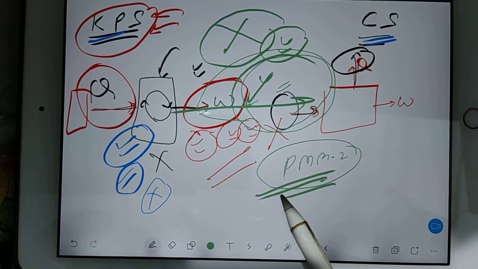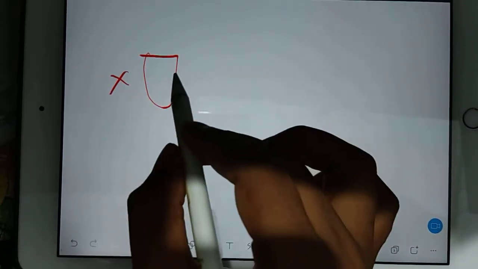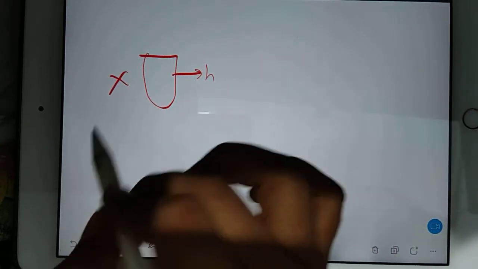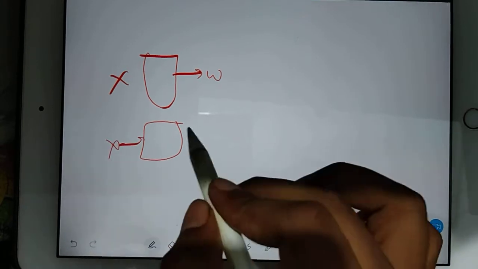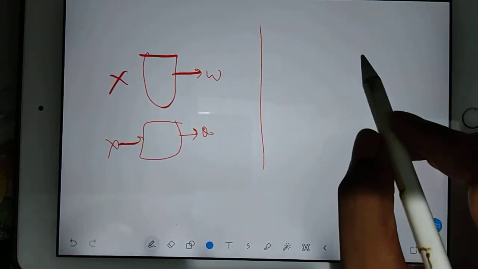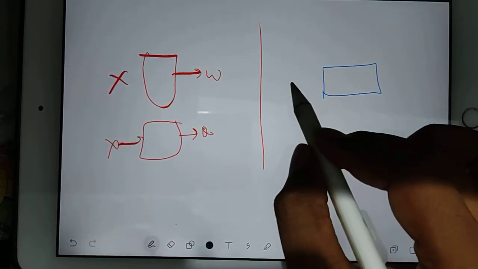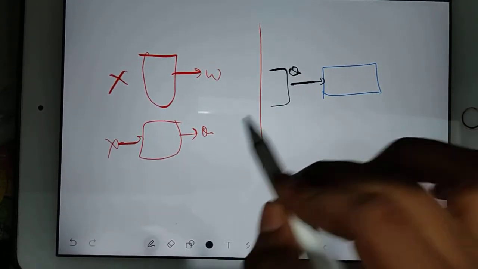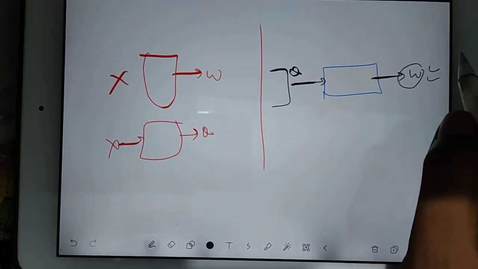So understand the difference between PMM1 and PMM2. PMM1 is a device in which, without supplying anything, it will produce work. But PMM2 is a different thing. In PMM2 the concept is, if you are supplying heat from a single reservoir and producing work, okay, fine, no problem.